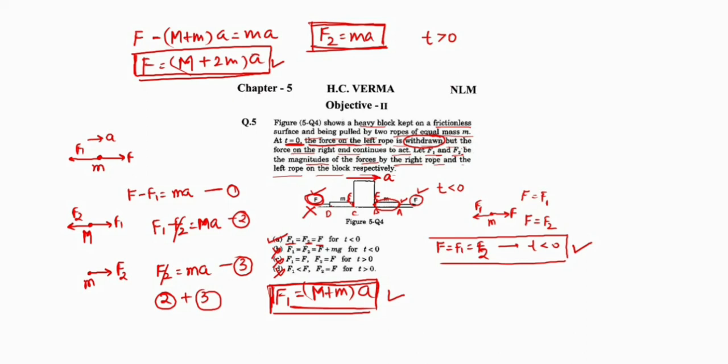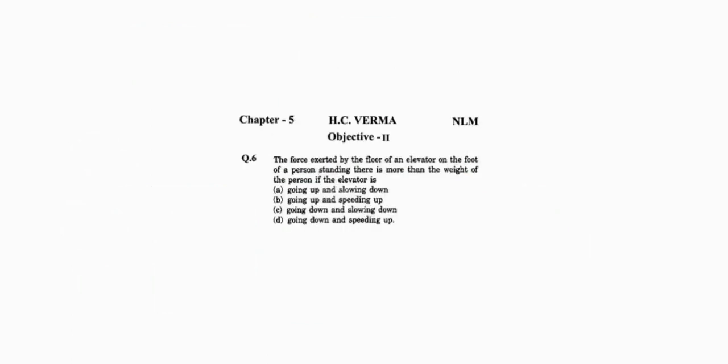Next question, question number 6. The force exerted by the floor of an elevator on the foot of a person standing there is more than the weight of the person if the elevator is... What is the meaning of the question? In simple words, the question wants to say that the apparent weight of a man standing in an elevator will be greater than the actual weight.